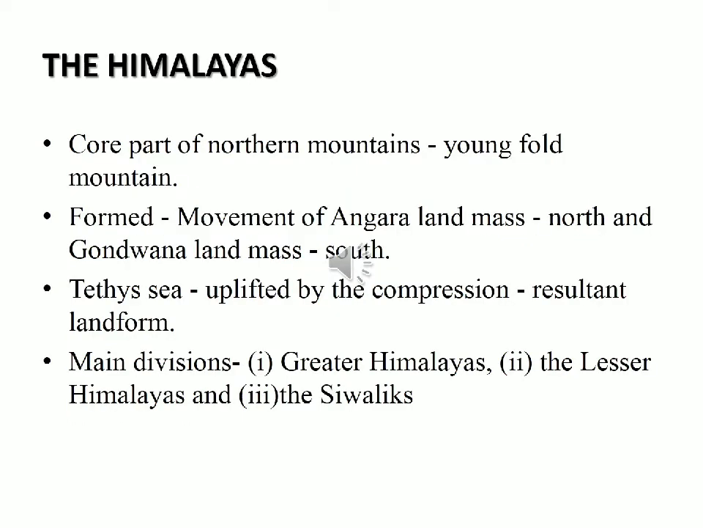The Himalayas constitute the main part of the northern mountains, and they are young fold mountains. You know how they were formed? They were formed by the movement of the Eurasian landmass in the north and the Gondwana landmass in the south. Once upon a time, the earth consisted of two land surfaces. The northern part was called Eurasia and the southern part was called Gondwana land. In between, the Tethys Sea was found.